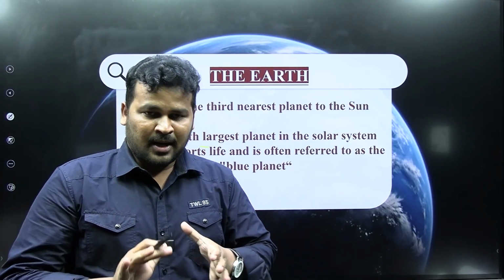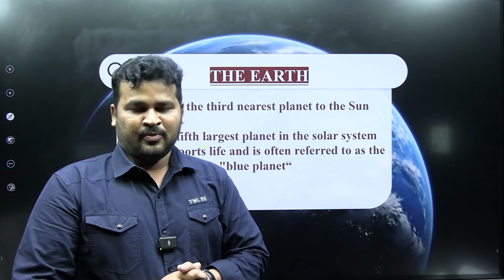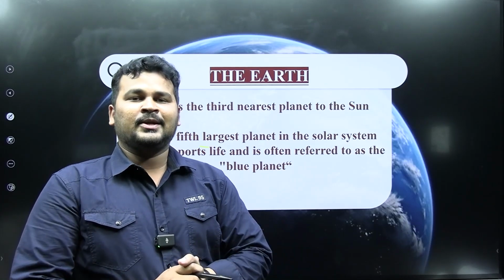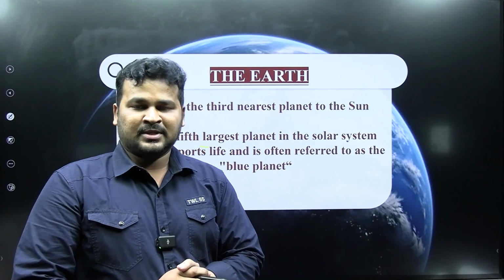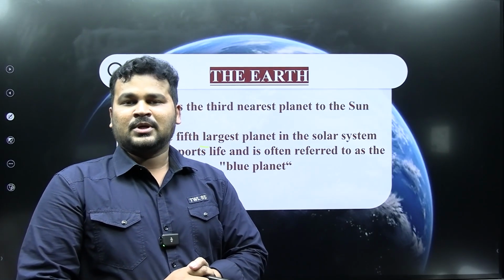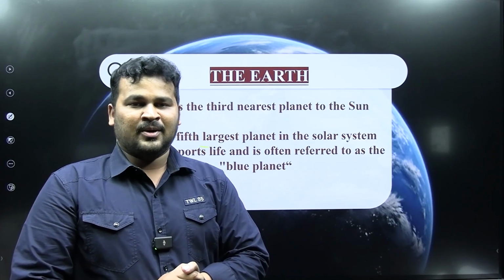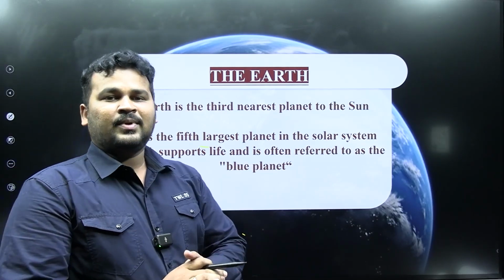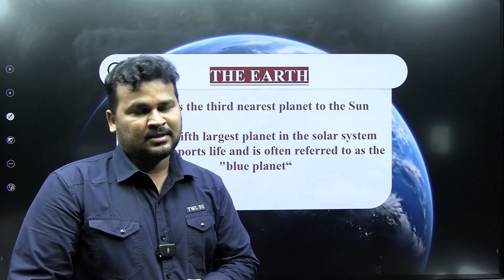Okay, so Earth is the only planet which is supporting human beings as well as plants and trees. So Earth is the only living planet as of now. According to the information that we have at present, Earth is the only planet which supports fauna and flora. Fauna means animals, flora means trees and plants. So that's why Earth is the planet of human beings. Earth is the planet of plants and trees.